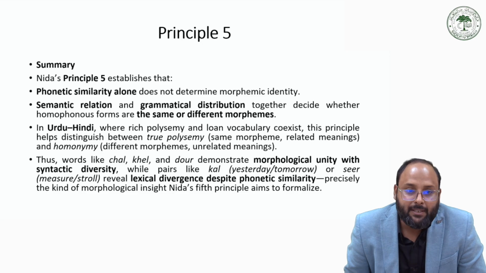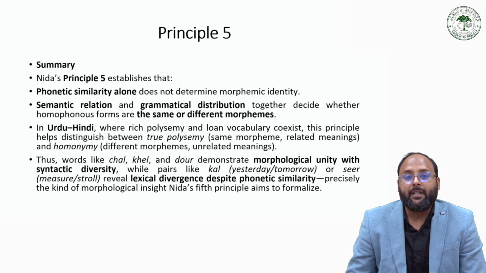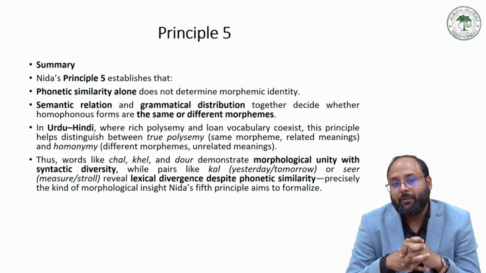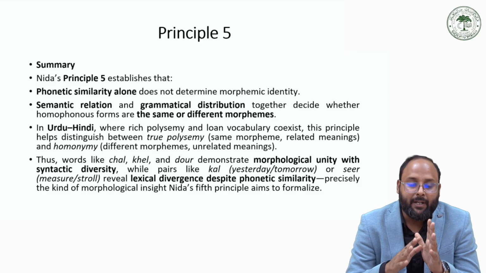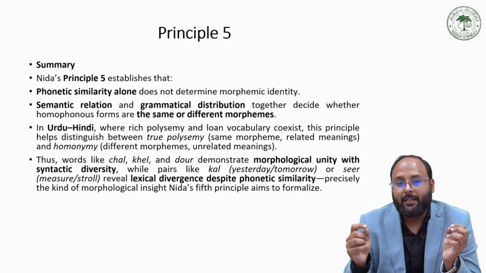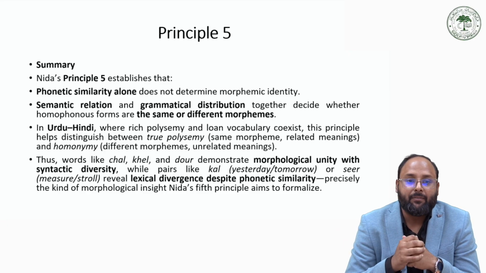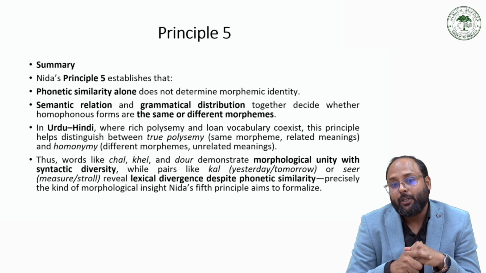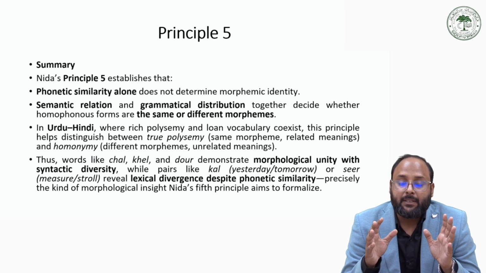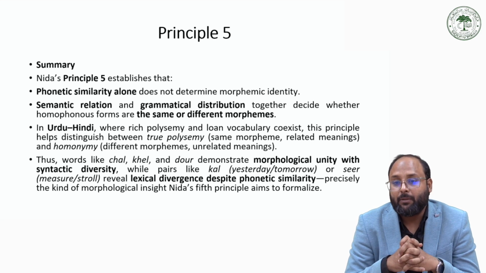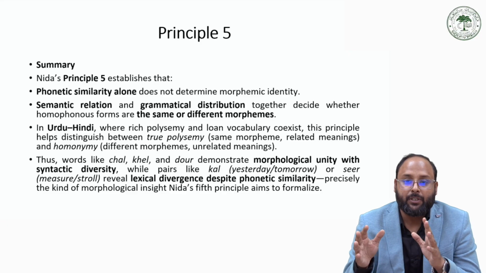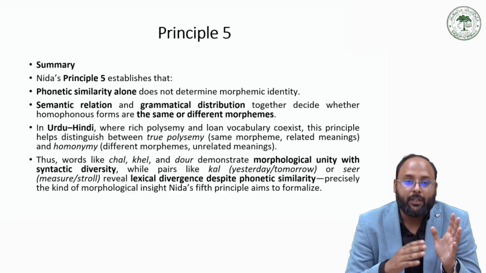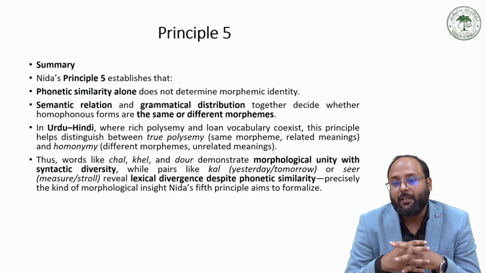So when I summarize these things, phonetic similarity alone does not determine morphemic identity. The semantic relation and the grammatical distribution together decide whether the homophonous forms are the same morpheme or different morphemes. So in Urdu Hindi, where English, polysemy and loan vocabulary coexist, this principle helps distinguish between true polysemy, the same morpheme with related meaning, or homophony, different morphemes with unrelated meaning.